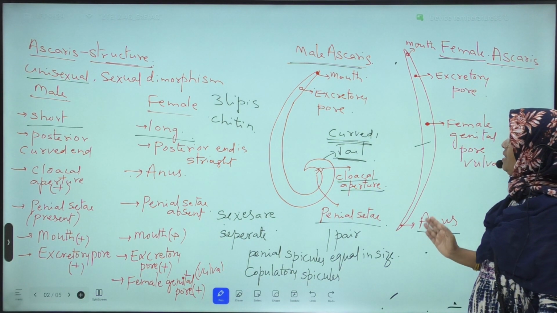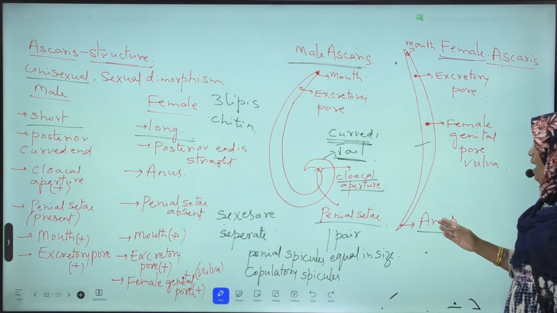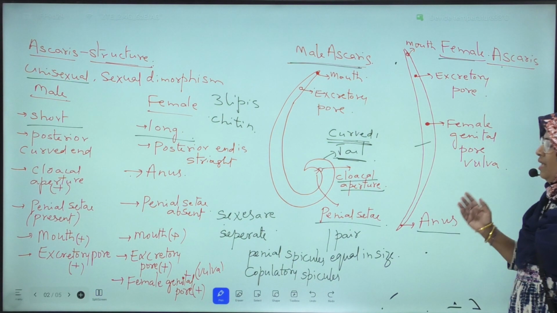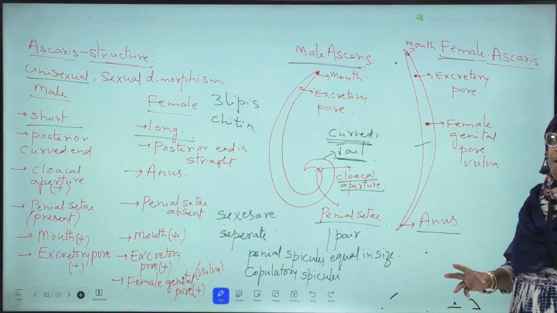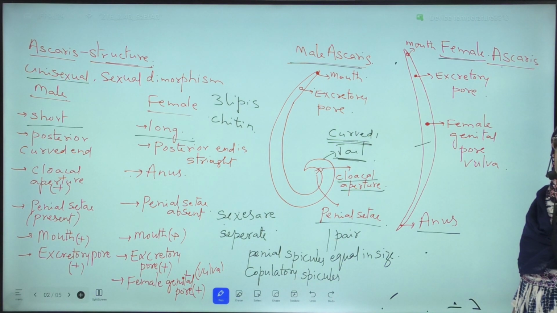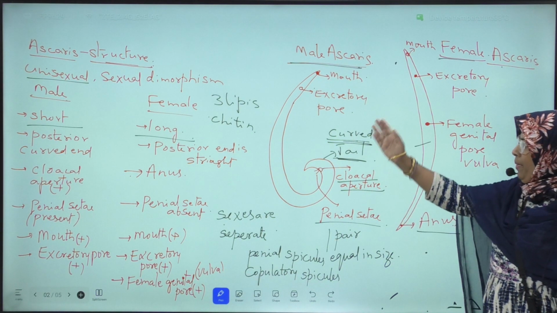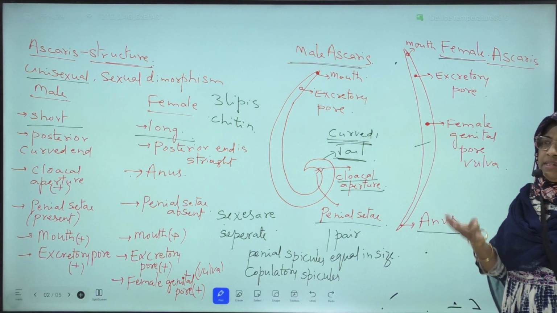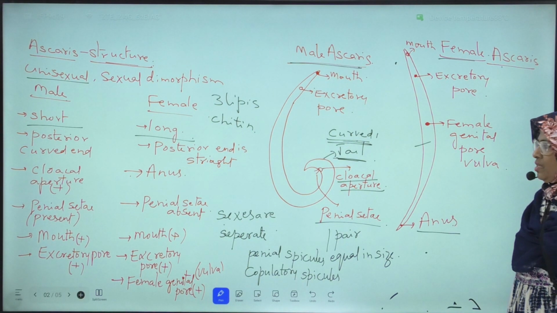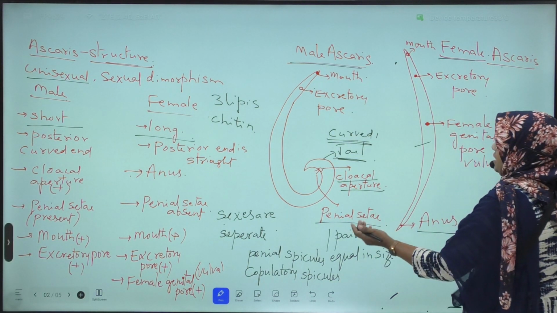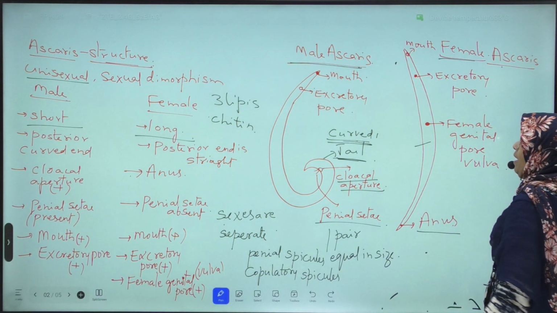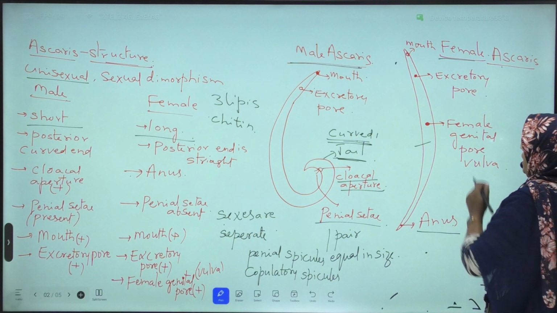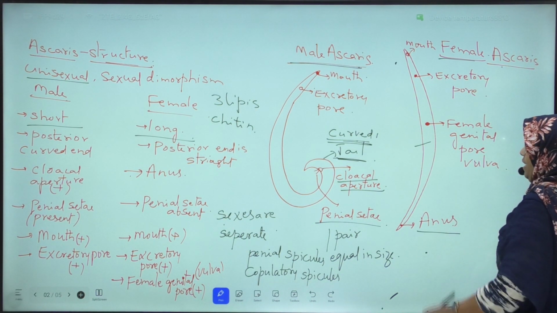In female Ascaris, cloacal aperture is absent, anus is present at the posterior end. This anus is useful for expulsion of undigested food material from the body. In the male, through the cloacal aperture, undigested food materials plus sperms are released outside. Pineal setae, pineal spicules and cloacal aperture are absent in female Ascaris.